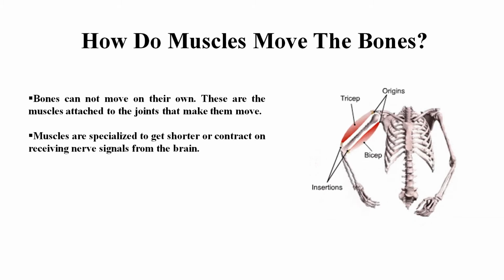Students, muscles work in pairs. When one of them contracts, the bone is pulled in that direction. The other muscle of the pair relaxes. To move the bone in the opposite direction, the relaxed muscle contracts to pull the bone towards its original position, while the first relaxes. A muscle can only pull, it cannot push. Thus, two muscles have to work together to move a bone.